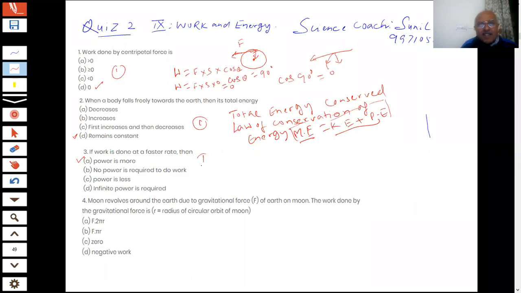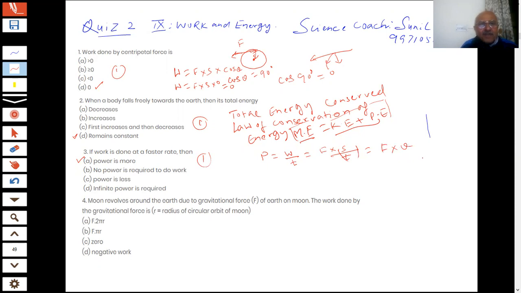Absolutely right answer given by Vidhi. What is the formula of the power? Power, you are saying, is the rate of doing work. Rate of doing work, what is this? Force into displacement divided by time. And you said S by T. What is S by T, students? Force into velocity. That was the formula which we gave you, very important.